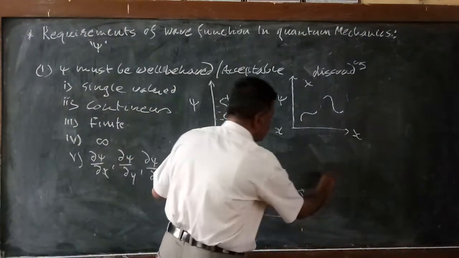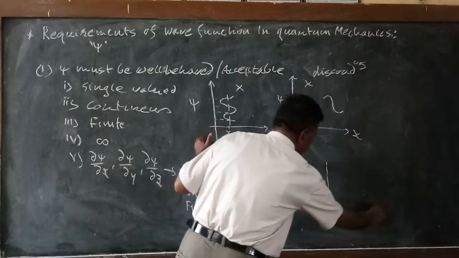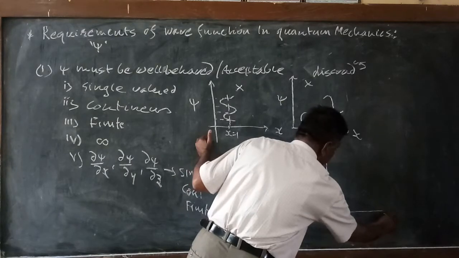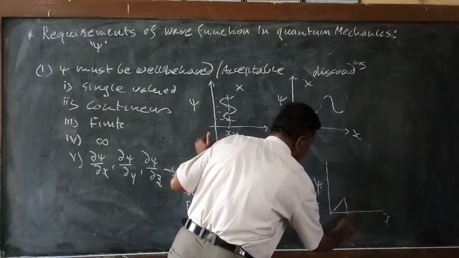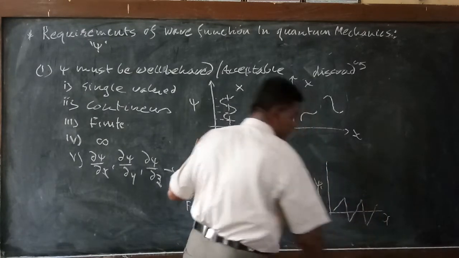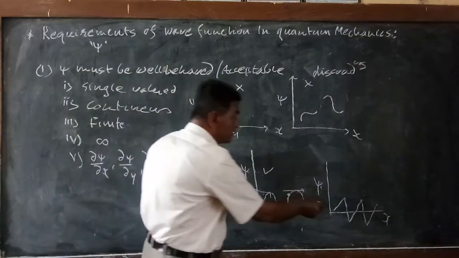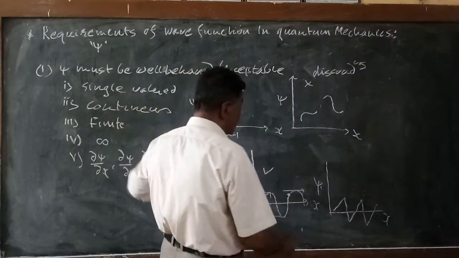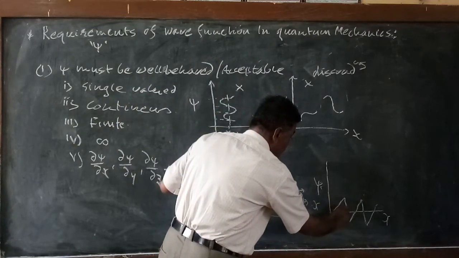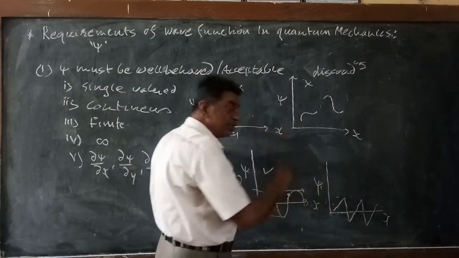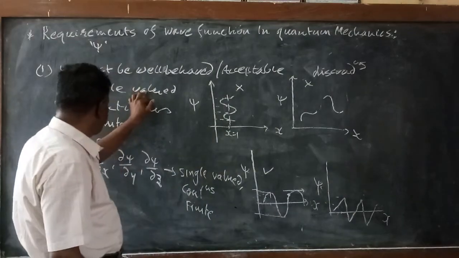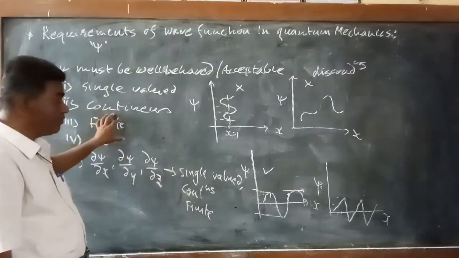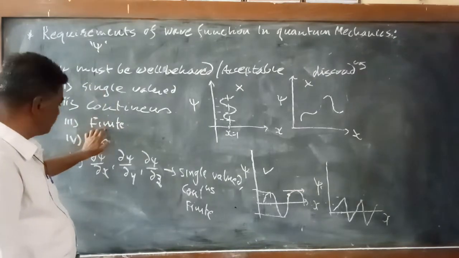Suppose, for example, we consider another wave. This is the wave function ψ, here is x, and we consider a triangular wave like this. This wave is continuous, and it is also single valued. At each and every point you are getting a single value, so this condition is satisfied. It is also finite, since the wave has finite values. So all these conditions are satisfied.